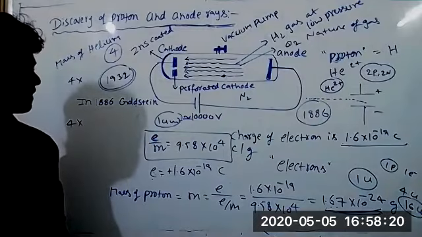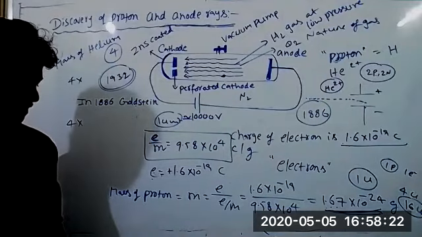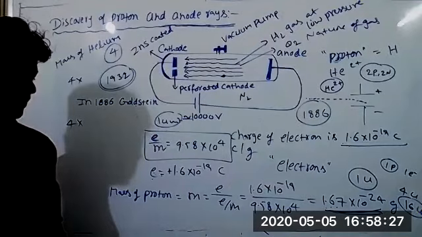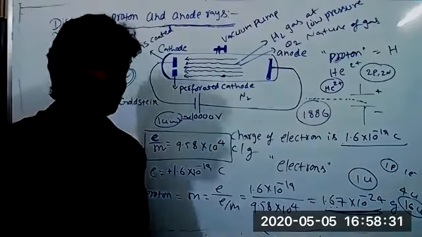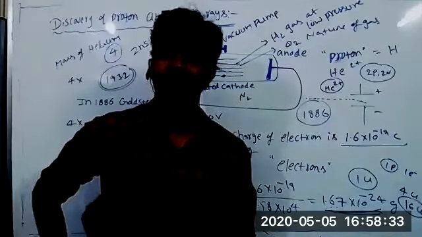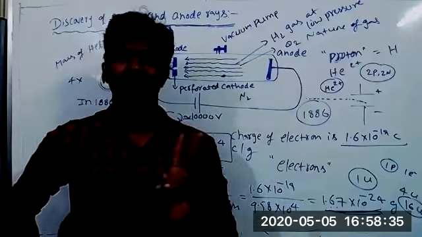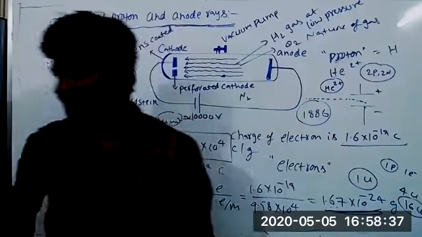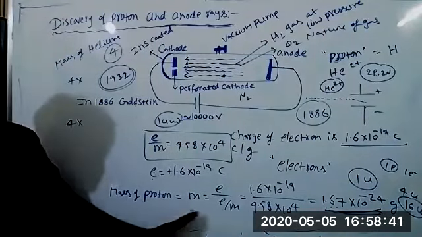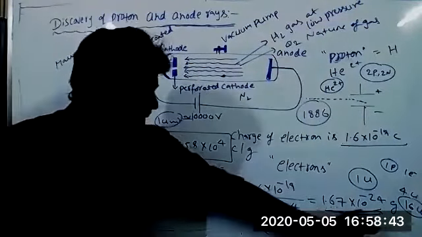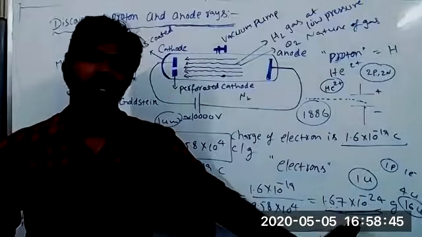Sir, you told that for hydrogen gas the anode rays consist only of protons. Yes. So does that mean it does not consist of neutrons? No, it won't have a neutron also. The hydrogen atom does not have a neutron; it has only one proton and one electron. Okay. Yes. Now, the calculated mass of the proton gives 1.67 into 10 power minus 24 grams.